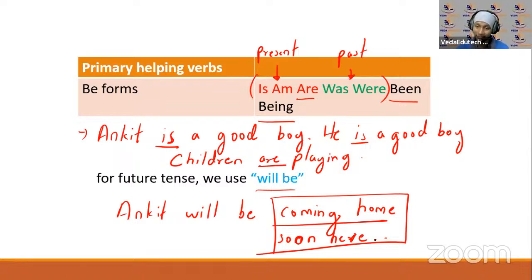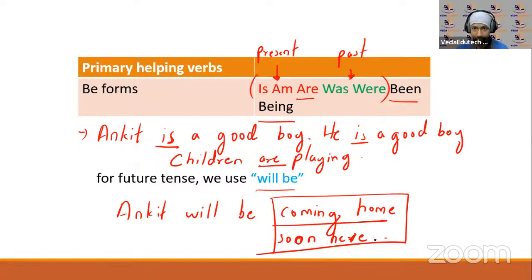यहाँ पे हमने नेगेटिव के लिए भी बात किया था, ठीक है. हम लोग क्या करते हैं नेगेटिव के लिए डालने के लिए? We just add a not, right? Here after those helping verbs be forms what are there, we put a not. हम लोग not लिख देते हैं. Like for example, Ankit is a good boy. Now if you want to say he's a bad boy, how will you say? Ankit is not a good boy. ठीक है. Or else children are not playing, right? This way you can say.